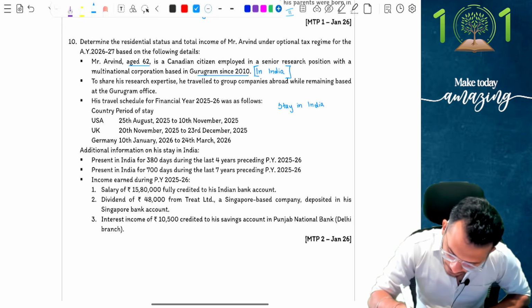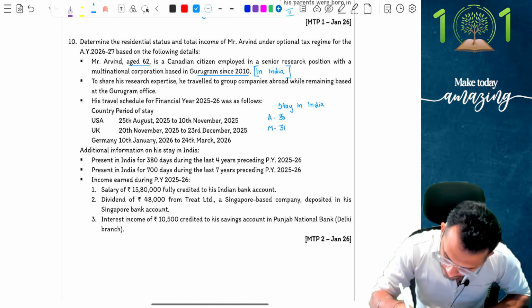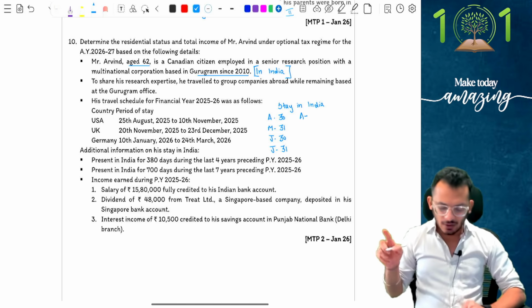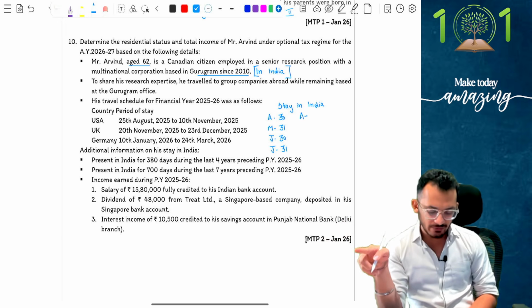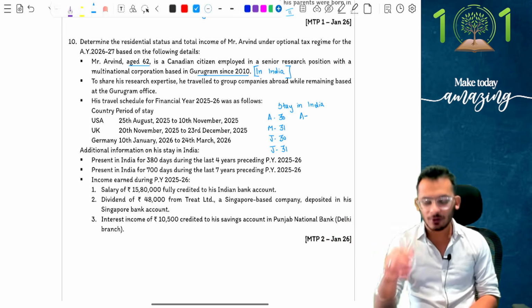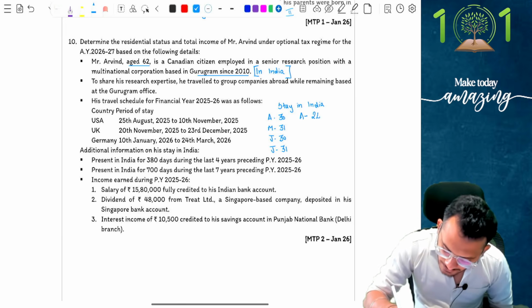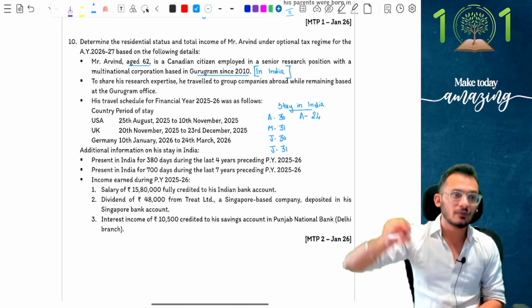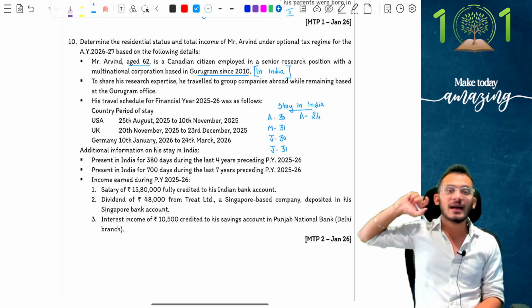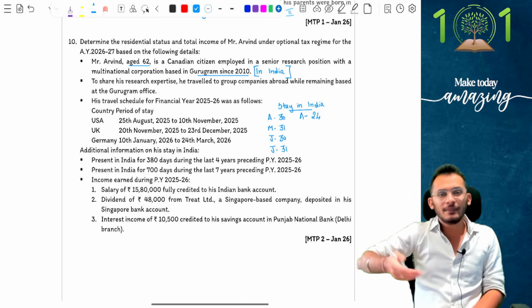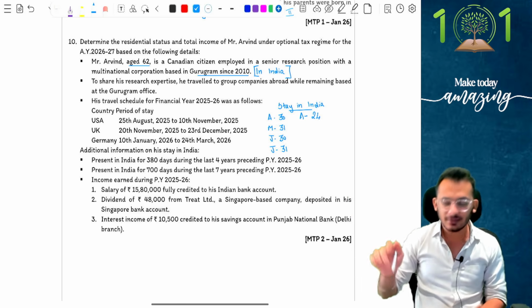Yes, if I look at this carefully, April I was there for 30 days. May I was there for 31 days. June, 30 days. July, 31 days. August is where the problem starts. Notice for August his stay in USA has been given as 25th, which means 24 days he was in India. Now here is where the trick comes. You would normally read that the date of departure is considered as in India, but here they tell the stay in USA is from 25th, which probably means on the 24th I would have left India, and that is the assumption I am going to make.